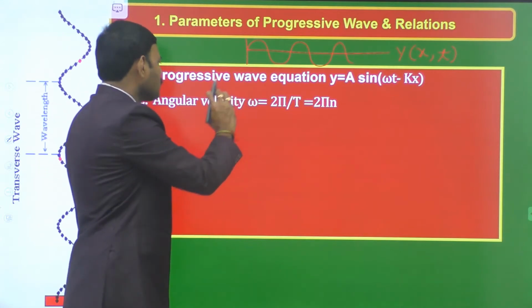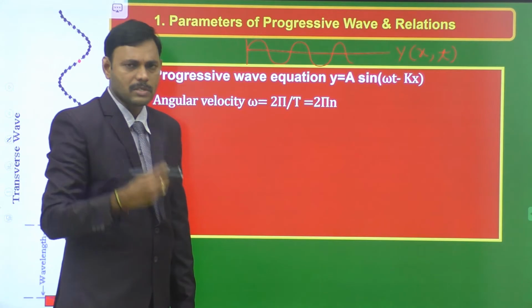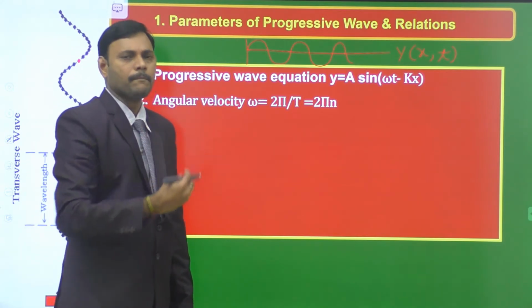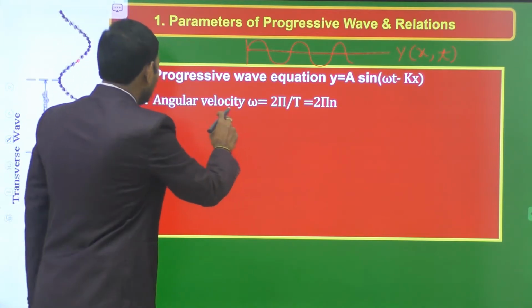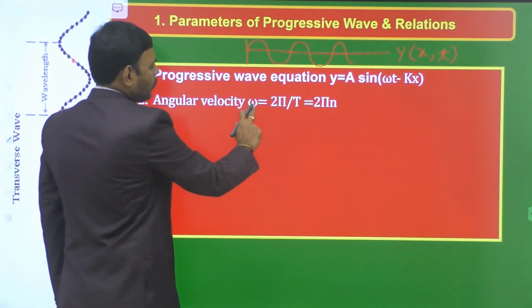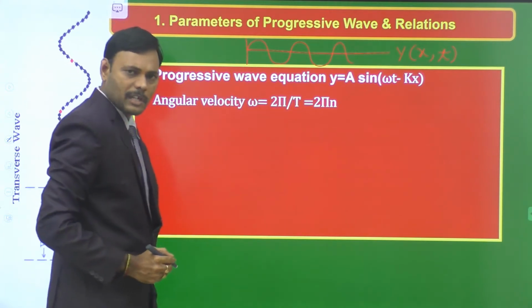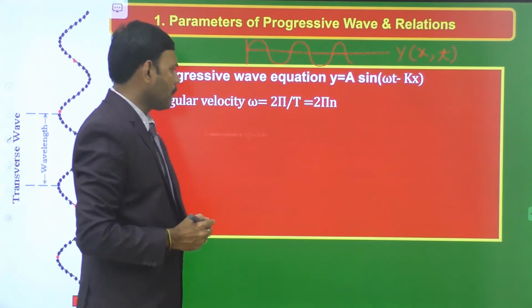This angular velocity depends upon the source frequency. The disturbance is caused by the source to produce any wave, so its angular velocity and its frequency are considered here. The angular velocity of a progressive wave is 2π/T, where T is the time period, also equal to 2πn, where n is frequency.